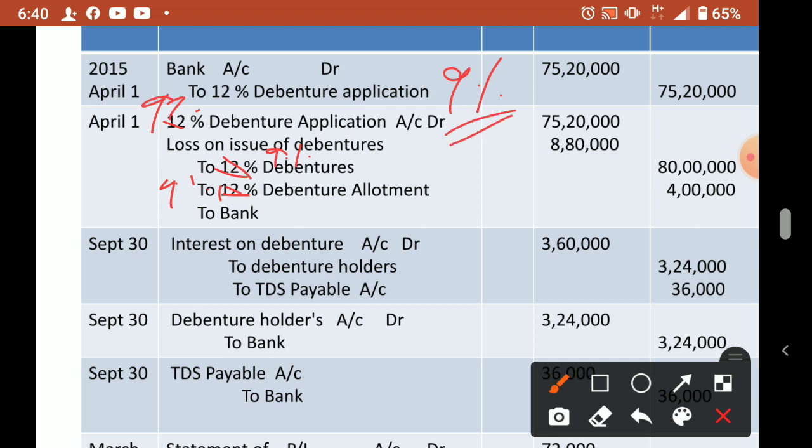So 80 lakhs into 9% interest means how much it will come? Total 7,20,000 will come. But it is half yearly, no? So half you pay in September, half you pay in March. So 7,20,000 divided by 2, 3,60,000 will come. So that is why 3,60,000 is written here. Understood, no? How to calculate the debenture interest?